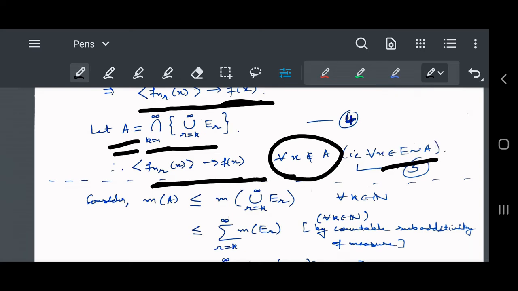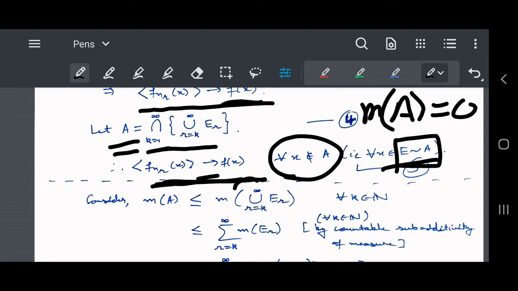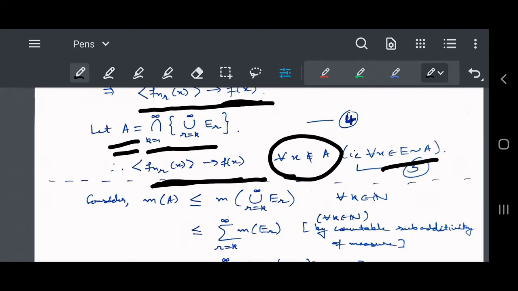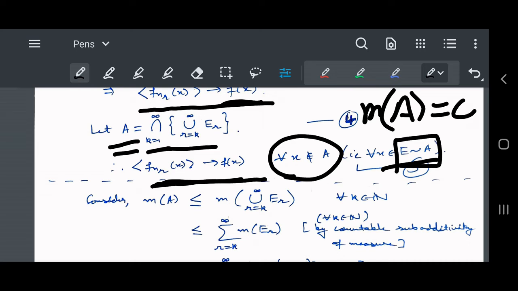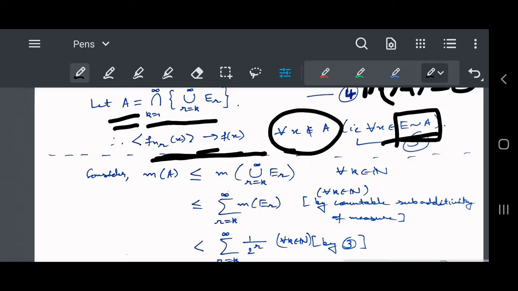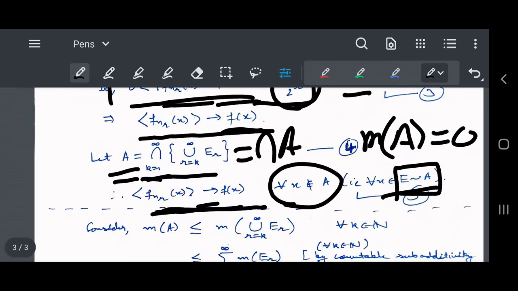So we have got a subsequence whose pointwise convergence is in E minus A. On A, if we successfully prove that the measure becomes 0, we are able to prove the property of convergence almost everywhere on set E. So that is what we are going to do now.